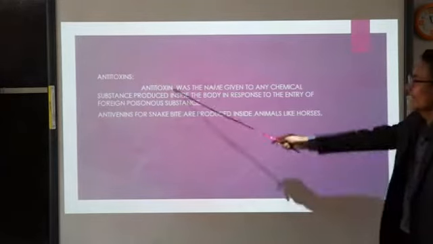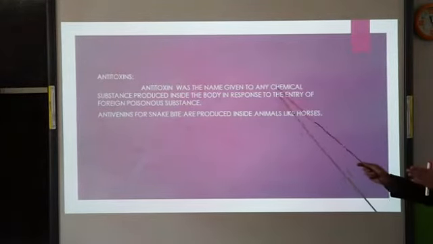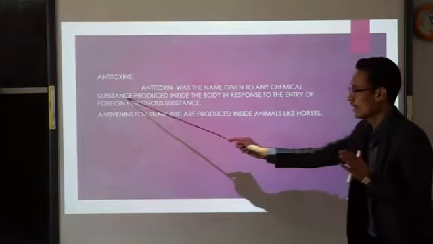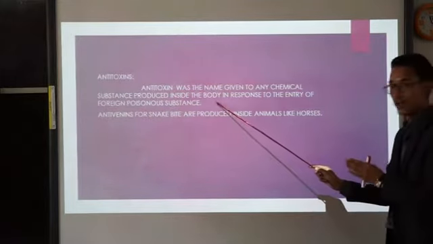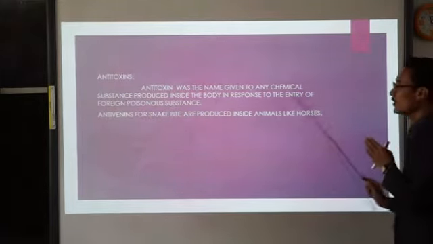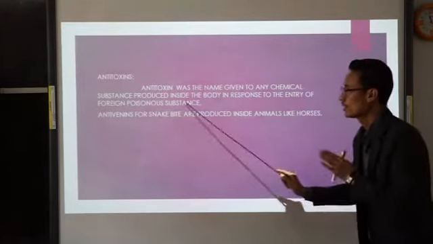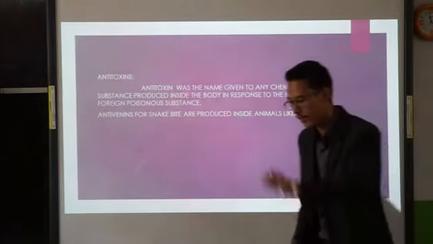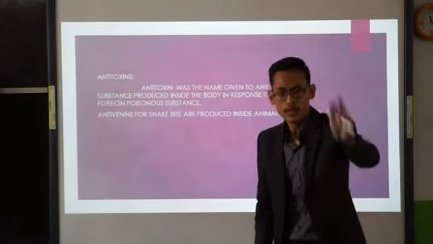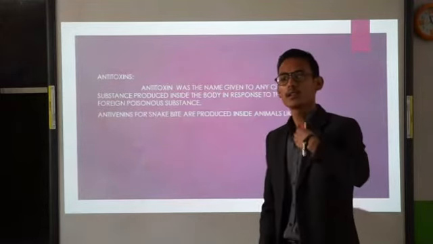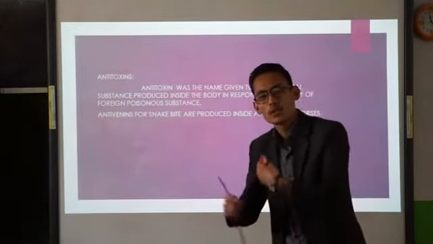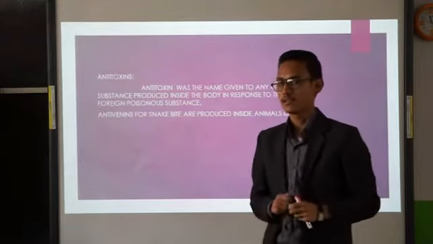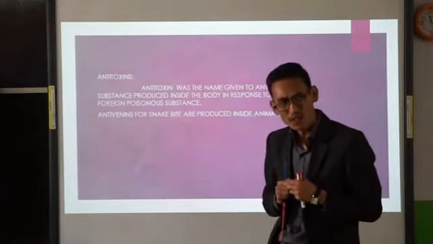So, what are antitoxins? Antitoxin was the name given to any chemical substance produced inside the body in response to the entry of foreign poisonous substances. For example, whenever bacteria or viruses enter our body, they start producing toxins, the chemical substances which are harmful for us.